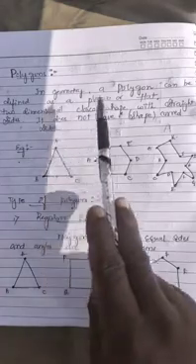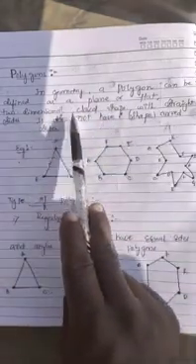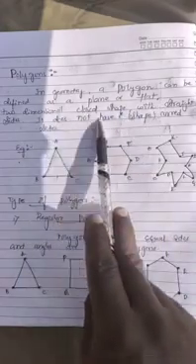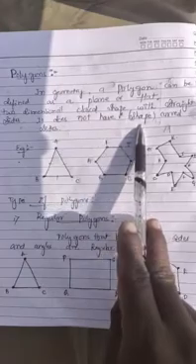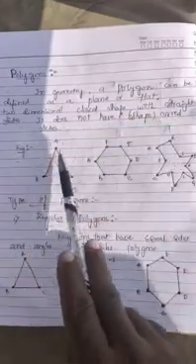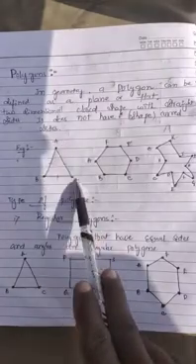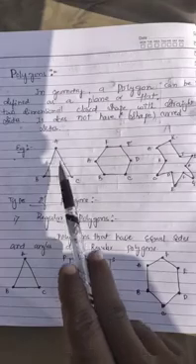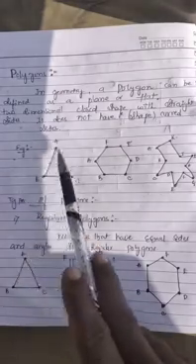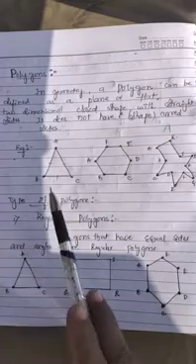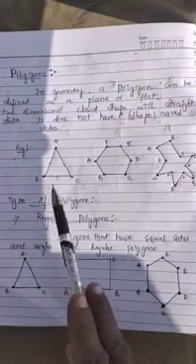In geometry, a polygon can be defined as a plane or flat two-dimensional closed shape with straight sides. It does not have curved sides, right? For example, here we have ABC. It has three line segments, that is AB, BC and CA. Hence it is a triangle. So we know that a triangle is a closed plane figure which is bounded by three line segments.